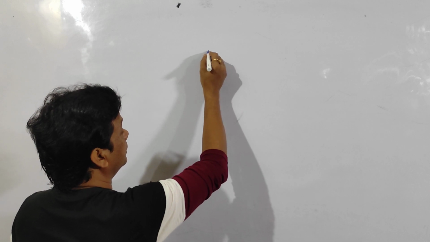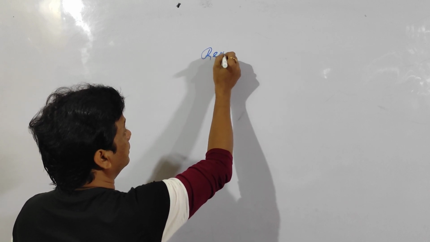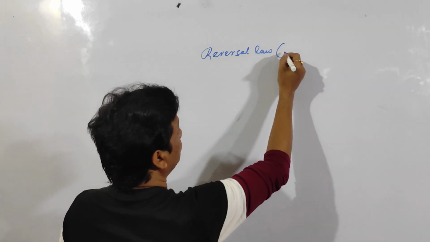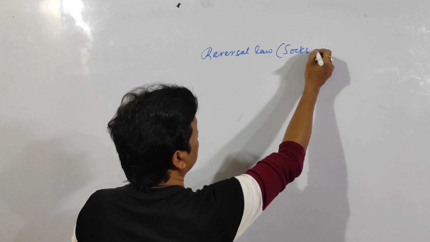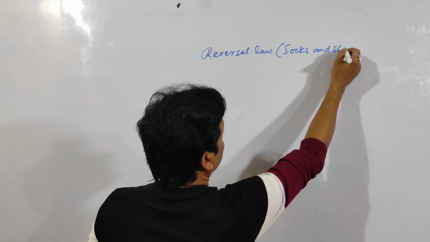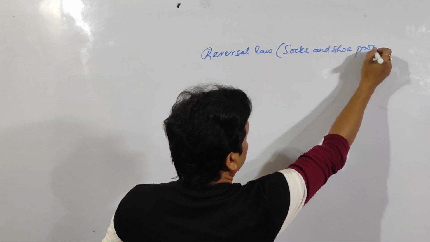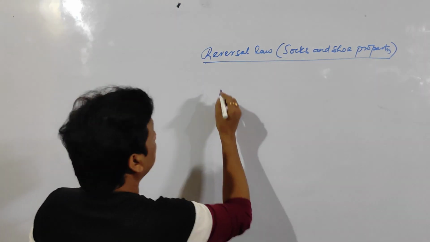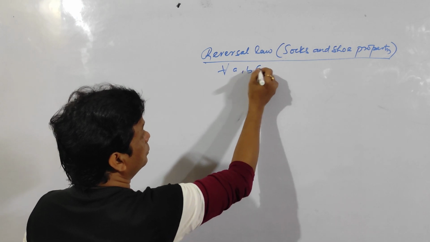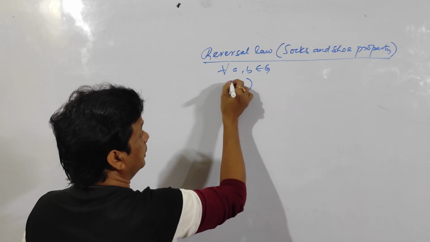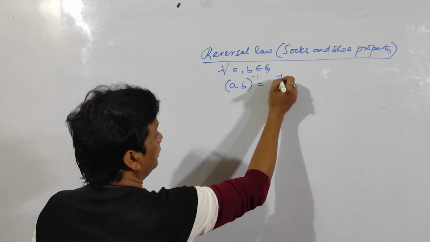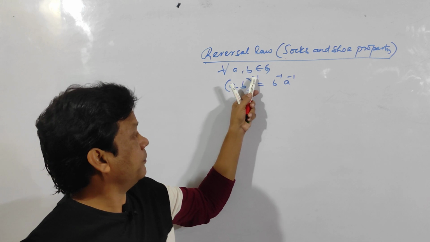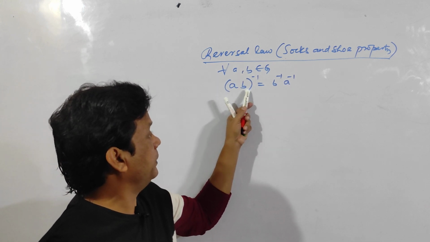Now another one, the reversal law, or you may write socks and shoe property. For all A, B belonging to G, the inverse of AB is equal to B inverse A inverse. (AB)^-1 is equal to B^-1 A^-1.